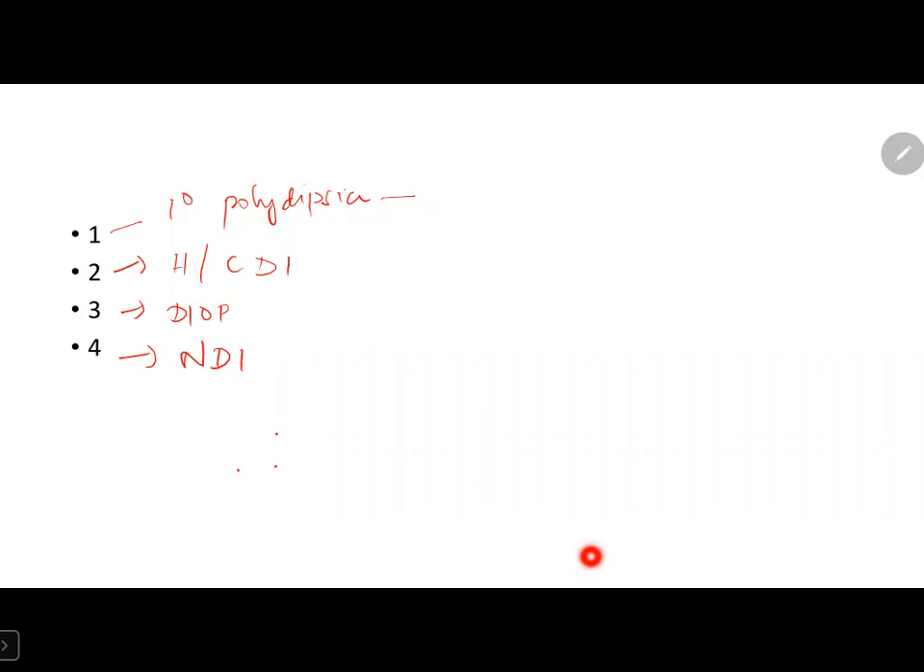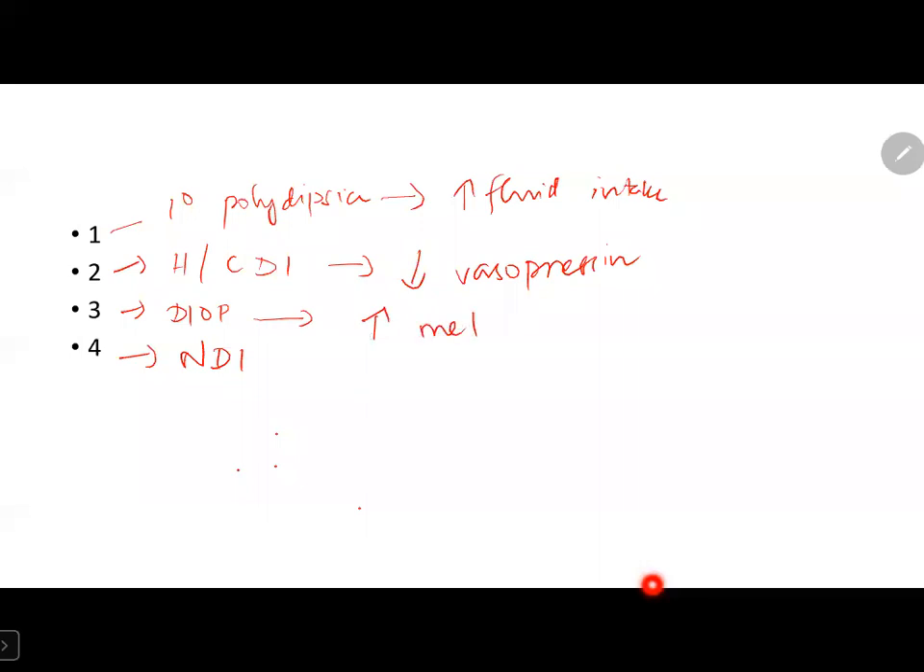Grossly, primary polydipsia is due to excessive fluid intake. Central diabetes is due to decreased synthesis or secretion of vasopressin. Diabetes insipidus of pregnancy is due to increased metabolism of vasopressin. And nephrogenic diabetes is due to renal resistance to vasopressin. So let's discuss the topics one by one.